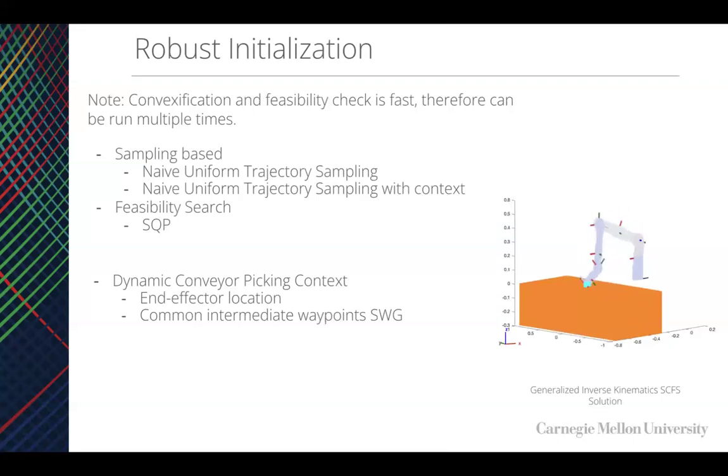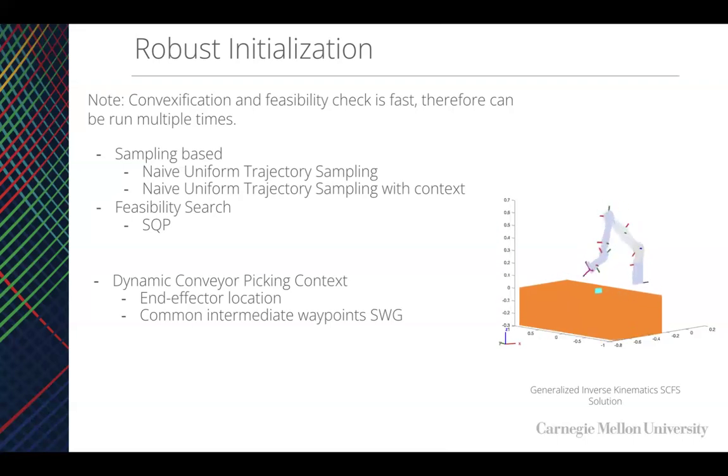And then we also introduce performing a feasibility search using SQP, where we put our original problem into SQP, and then we set the objective function to 0 in order to find a feasible point based off of some infeasible initialization. So in a sense, we're turning our constrained problem into an unconstrained optimization problem.